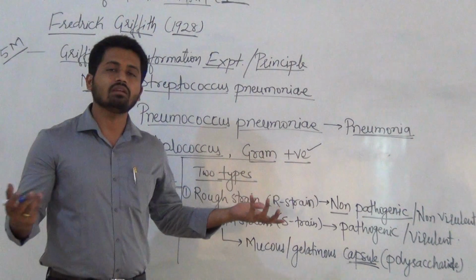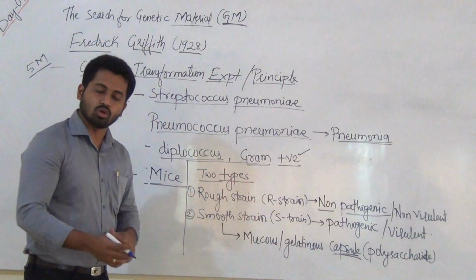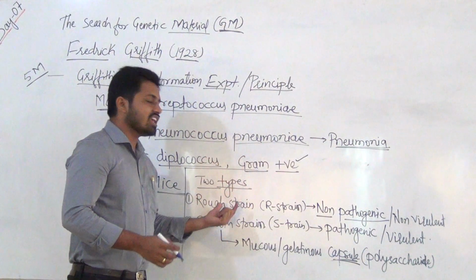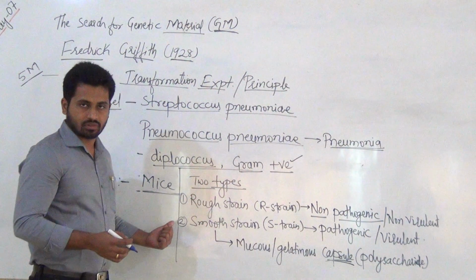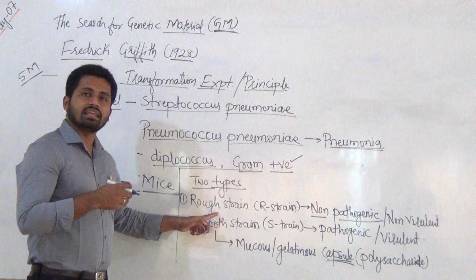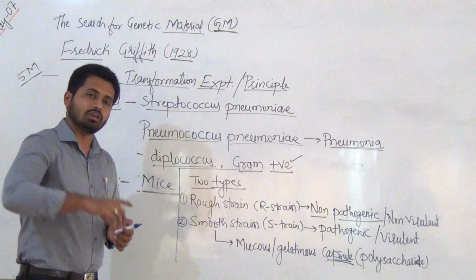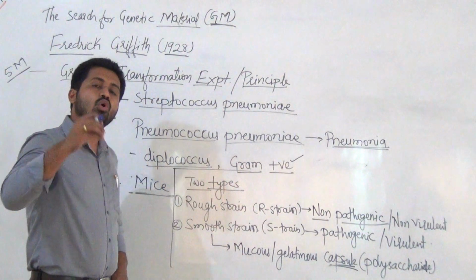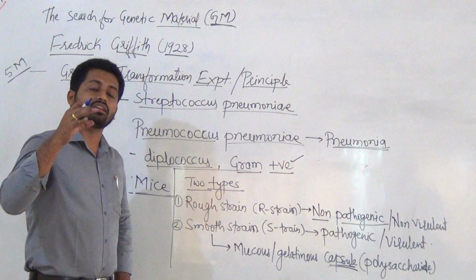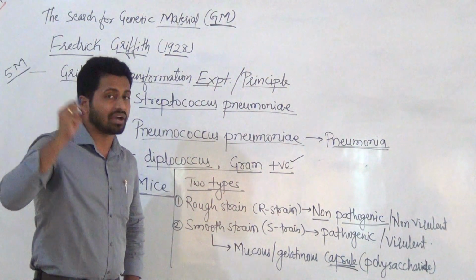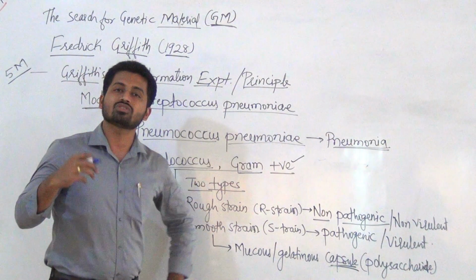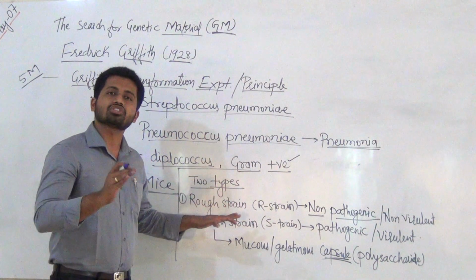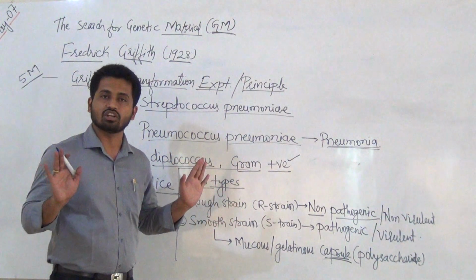The host may be human, suffering from pneumonia, but here the scientists use mice. When the rough strain enters the mice body, this bacteria gets recognized by the immune system of the mice, and hence the immune system produces antibodies and kills this bacteria, and the mice will not suffer from pneumonia and will survive. It is not going to die.